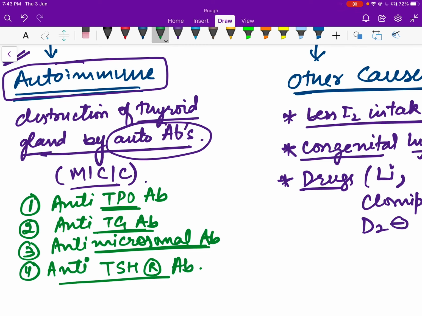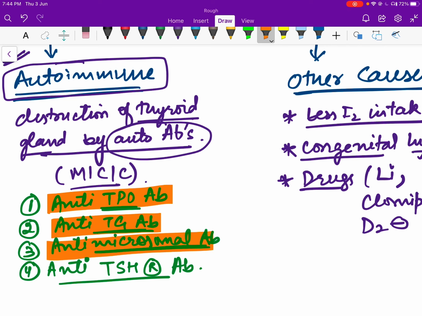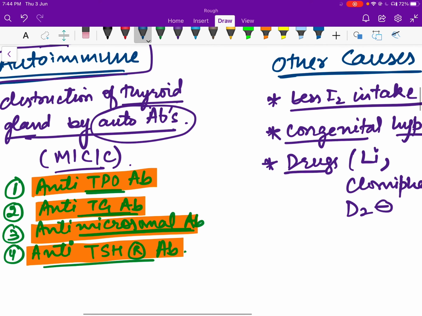So as you can all understand, the anti-thyroid peroxidase antibody destroys the thyroid peroxidase enzyme and does not allow hormone synthesis. Okay, the anti-thyroglobulin antibody attacks thyroglobulin molecules, which are precursor molecules required for hormone synthesis, again altering synthesis. Anti-microsomal antibody also causes gland destruction, and the anti-thyroid stimulating hormone receptor antibody binds to thyroid stimulating hormone receptors and does not allow these receptors to be stimulated by normal thyroid stimulating hormone which comes from the pituitary.